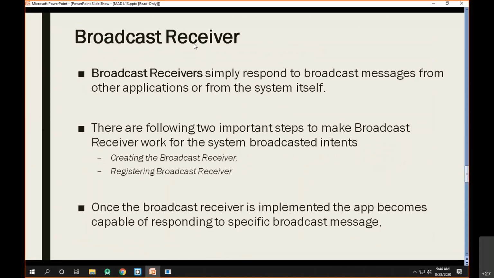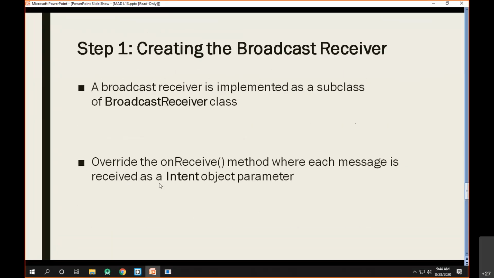So broadcast receiver implementation is very simple. In order to create a broadcast receiver, okay, in order to respond to the message, you have to create a broadcast receiver and you have to register the broadcast receiver. So two steps are important. First is to create a broadcast receiver, and second thing is to register the broadcast receiver. Now, as step number one, that's creating a broadcast receiver, you have to implement a class which is a subclass of the broadcast receiver.